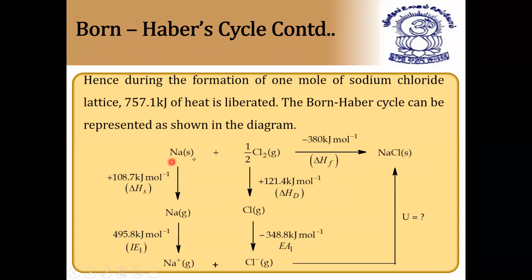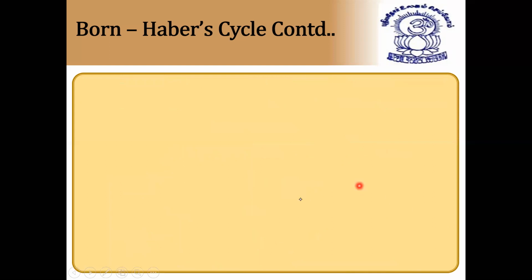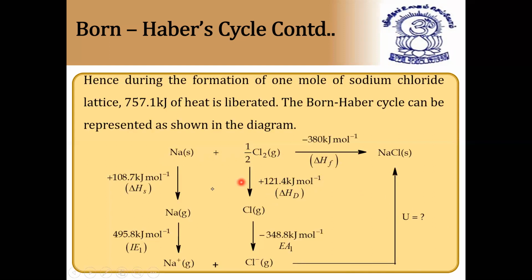This takes place in so many steps. First, solid sodium changes to sodium gas atom. From there, it changes to sodium gas ion. Chlorine molecule, half Cl2 we are taking, changes to chlorine gas atom, and bond dissociation enthalpy is 121.4 kilojoules per mole. And this sodium ion and chlorine gas ion combine to form crystal lattice enthalpy, and this U is called crystal lattice enthalpy. I hope this diagram is clear. Again, I'm showing the diagram. So this is called Born-Haber cycle.